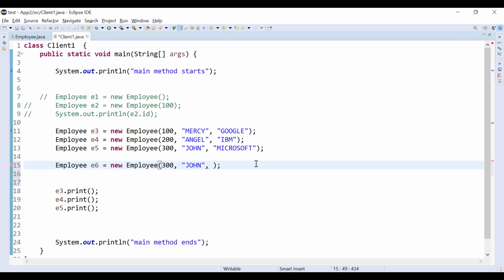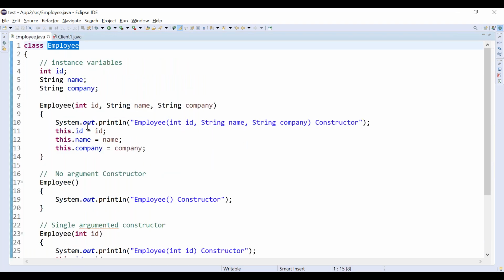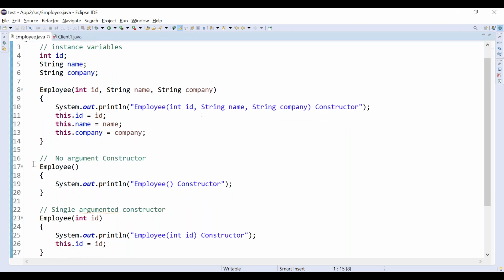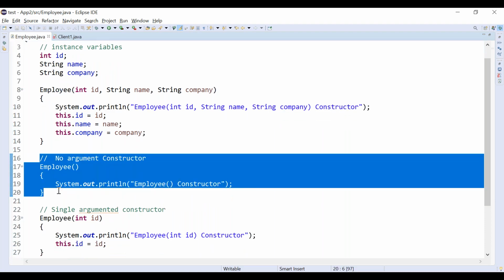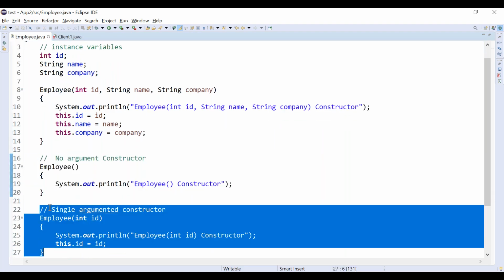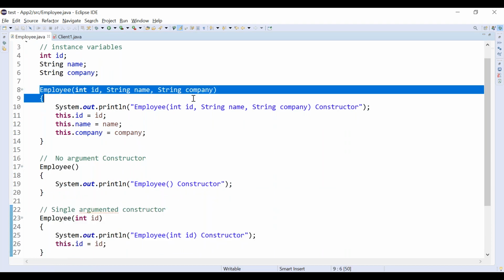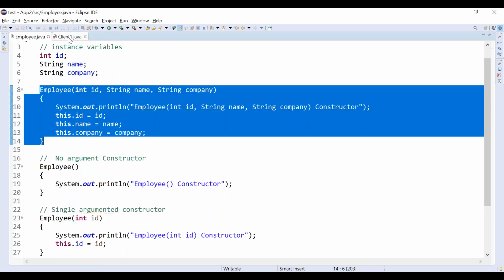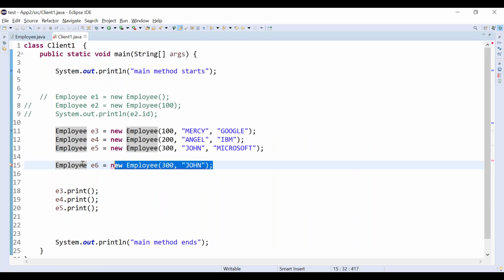Then what I can do is pass null here. I cannot use a two-argument constructor because we did not define any two-argument constructor here. See, only three constructors are there: a no-argument constructor, a single-argument constructor, and a three-argument constructor. I should use only an available constructor.